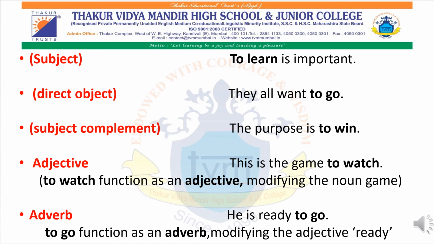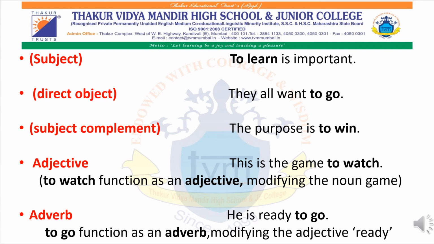Now, as I have mentioned earlier, infinitives can be in a subject. It can take place in a subject also. It can be at the end of the sentence or as a subject complement, or it can be used as an adjective or an adverb. For example, to learn is important.